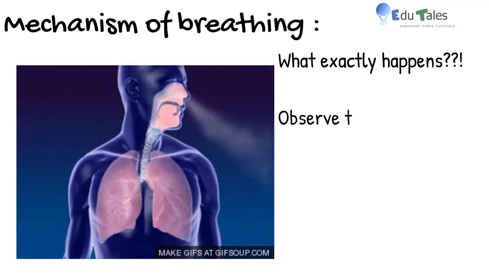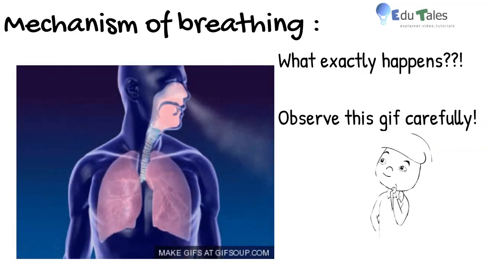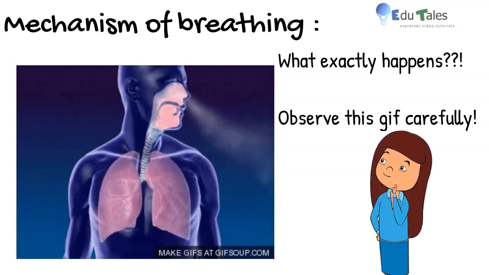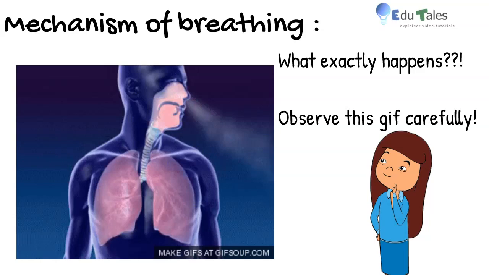Let us see the mechanism of breathing. What exactly happens? How do ribs and diaphragm help? Observe this GIF very carefully. Observe how the lung expands when air is taken in and then it contracts when air is taken out.